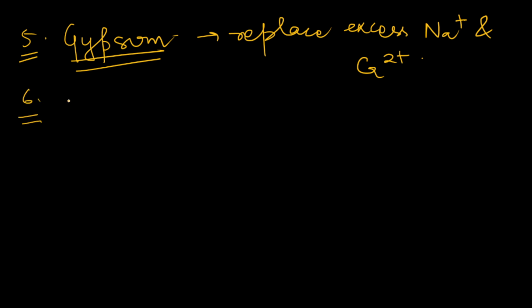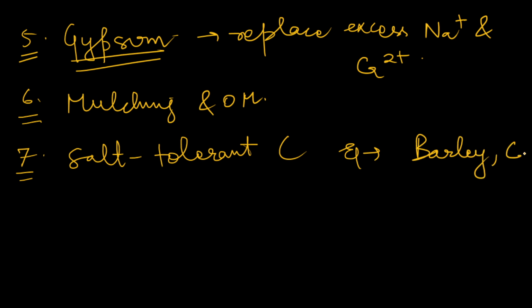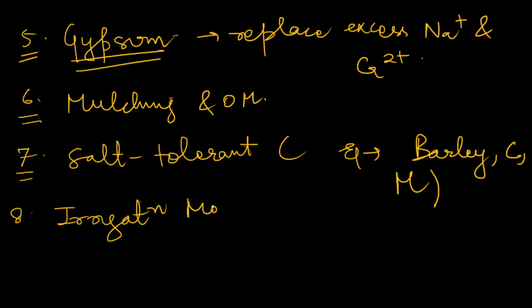We can focus on mulching and organic matter. Mulching and organic matter could be helpful. We should focus on proper crop selection. We should grow salt tolerant crops, for example barley. There are various varieties of barley, and varieties of cotton and mustard which are salt tolerant. We should focus on proper irrigation methods when there is salt in irrigation water, so that salt is not accumulated in the root zone.